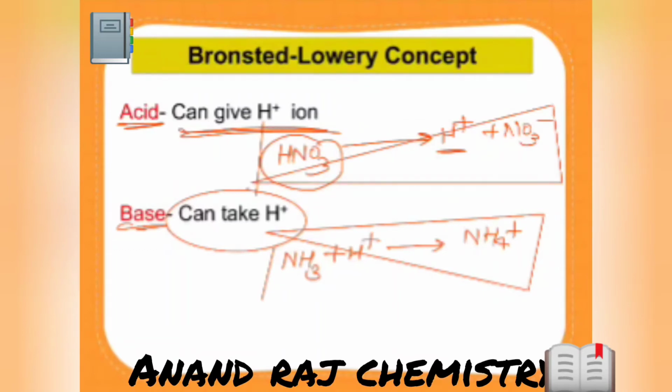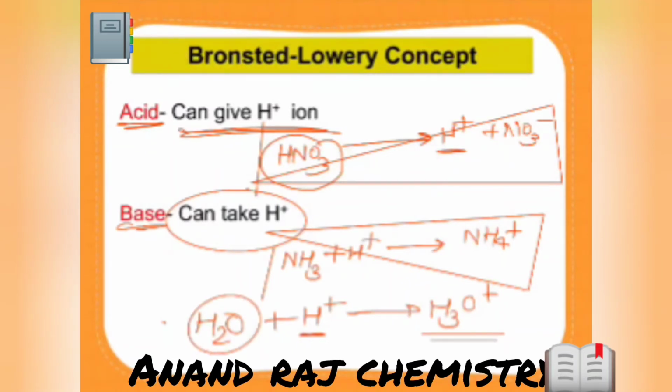Now let me write another example for a base. Water: H plus, what does it form? H3O plus. So here water is also taking an H plus ion, that's why it is considered a base.